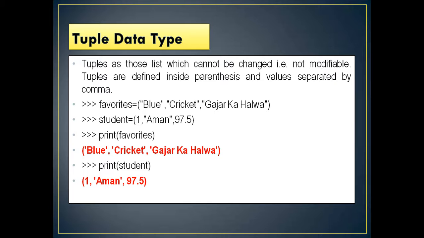Similarly, student is a tuple having the values 1, which is a number or integer type, Aman, which is a string, and 97.5, which is a float value. Suppose if you print favorites, then whatever is there in the tuple favorites is printed. Similarly, if we print student, it will print whatever values are present in the tuple student. Okay.